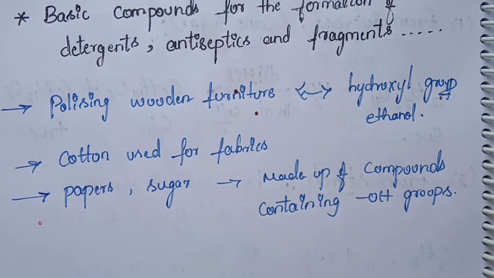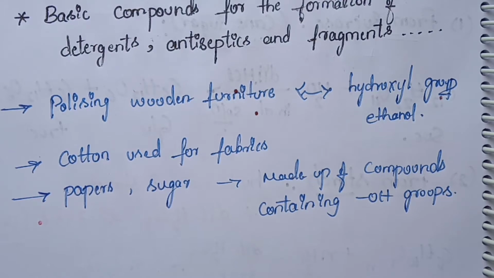And also sugar. Sugar is present in the kitchen and used in making sweets. Sugar also contains OH groups. So these are some of the applications we use in our daily life. Think, students: without compounds containing OH groups, could you get cotton fabrics, papers, sugar, polished wooden furniture, antiseptics, detergents and fragrances? No, we can't. All these things used in our daily life depend on alcohols, phenols and ethers.